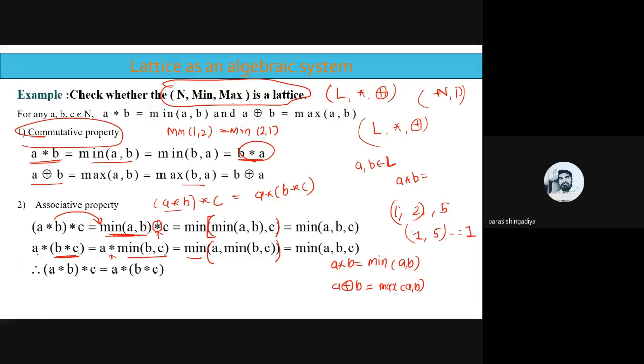Now in the second part you just check A star, B star C. First check the answer of B star C as the minimum of B, C, and then compare this answer with A as the minimum of A, comma, minimum of B, C. That will be the same, 1 there. So you get the same answer on both sides. It means A star B star C is equal to A star B star C. Clear?